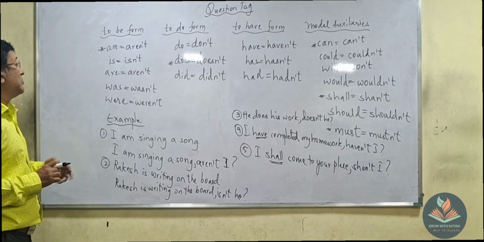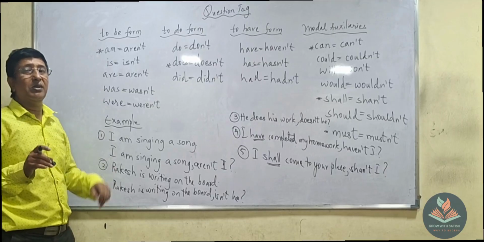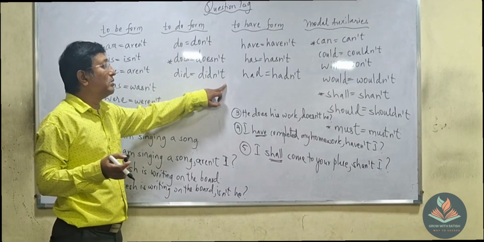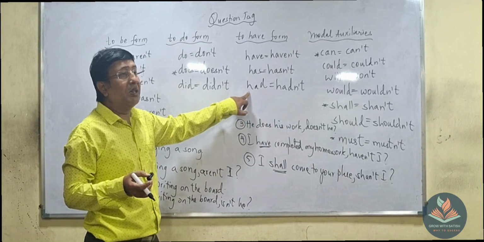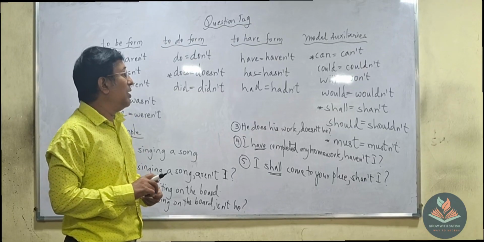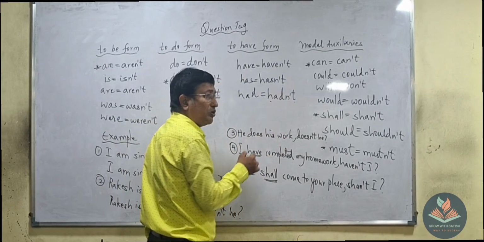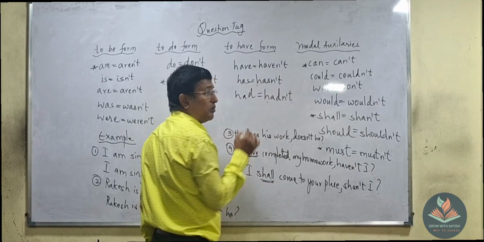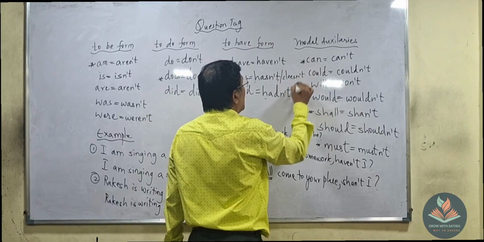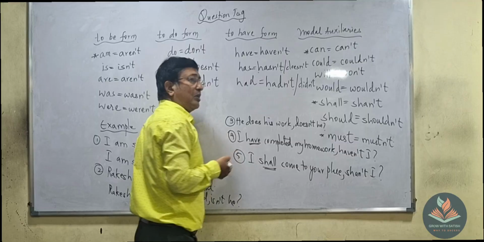So if I tell you, he was ringing a bell, then what is the answer for that? Wasn't he. Okay, I had seen the Taj Mahal. What is the answer? Hadn't I. Okay, now one more change I told you. Instead of hadn't, you can make didn't also. Didn't, yeah, didn't also you can make.